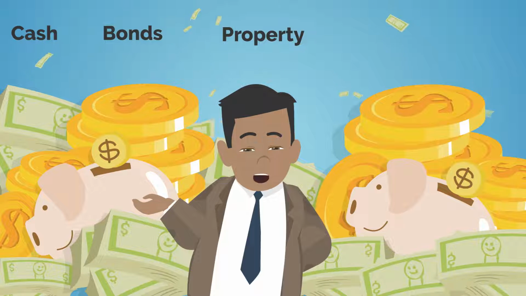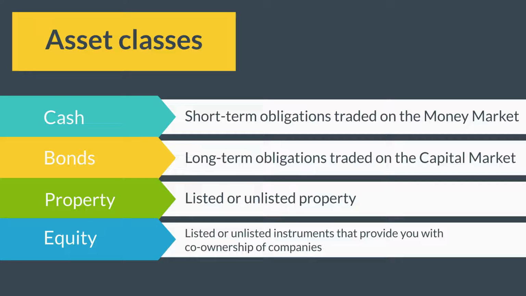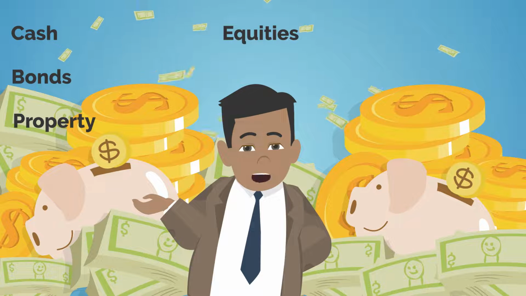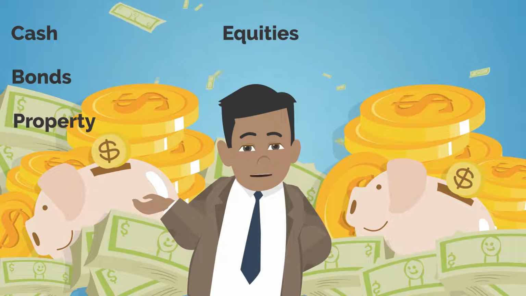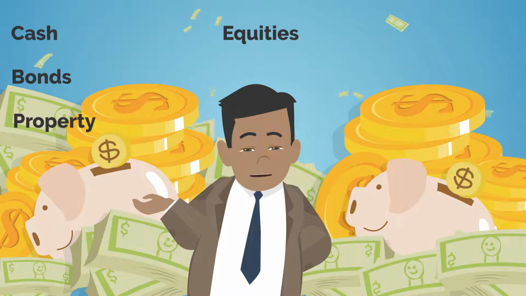Now, let's move on to equity. Equity refers to listed or unlisted instruments that provide you with co-ownership of companies. Returns are received in the form of dividends declared by the company, as well as potential capital gains. When you purchase equity in a company, you gain a percentage of ownership in that company. The amount of ownership is proportional to the amount of equity you own. Positive economic growth increases the demand for goods and services, which improves company earnings and supports equity prices.